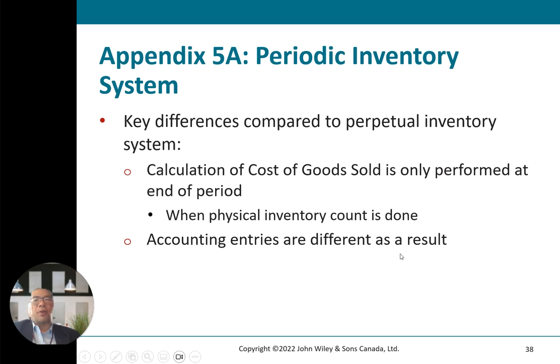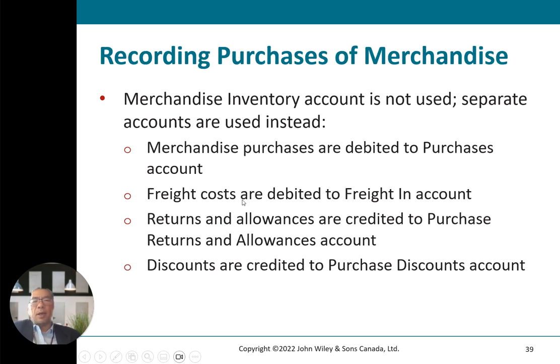Accounting entries are different as a result. When recording purchases of merchandise, a separate account is not used. Instead, merchandise purchases are debited to the purchase account. Freight costs are debited to the freight-in account. Return allowances are credited to the purchase return and allowance account. Discounts are credited to the purchase discount account.